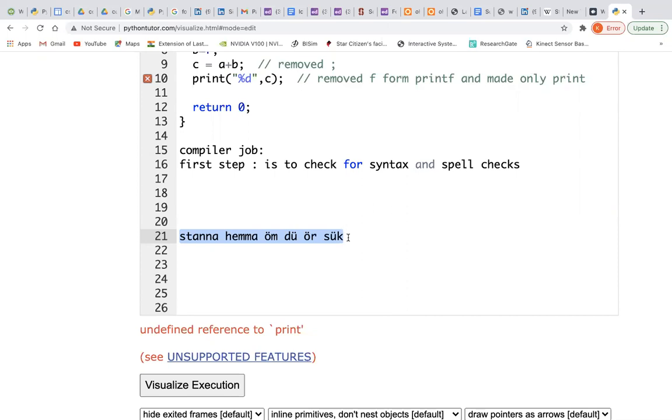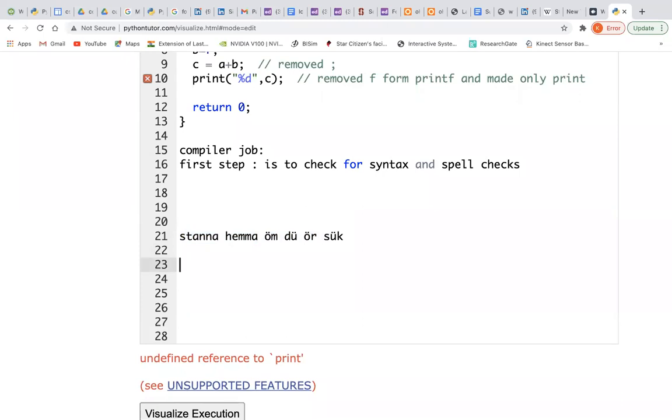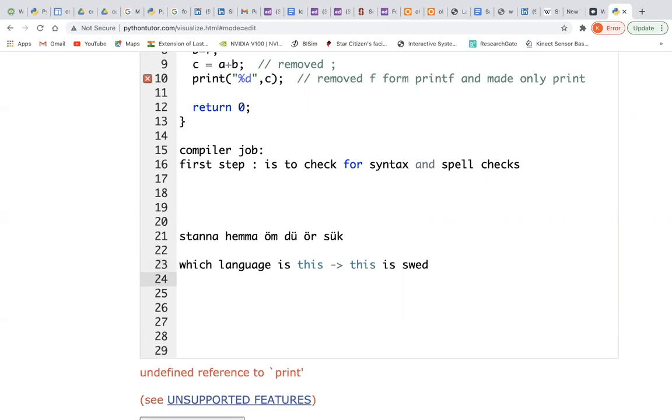Which language is it? Like whether the words actually exist or not. Okay, that's correct. You might ask me which language this is. So I will answer you: this is Swedish. Okay, let us say it is Swedish. So you asked me whether the words are correct or not. No, it's your job to find out whether the words exist in Swedish and whether this sentence has some meaning or not. So the first question is legal.